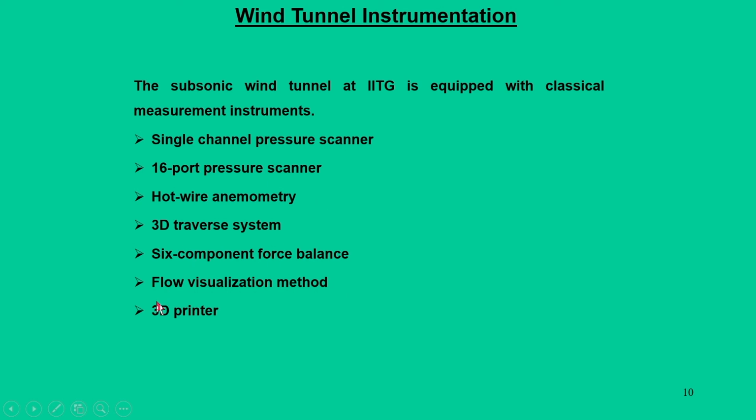It is just a part of this wind tunnel setup, mainly required for model testing. So, you can say this 3D printer is mainly used for model preparation or fabrication with an advanced technology or advanced method.